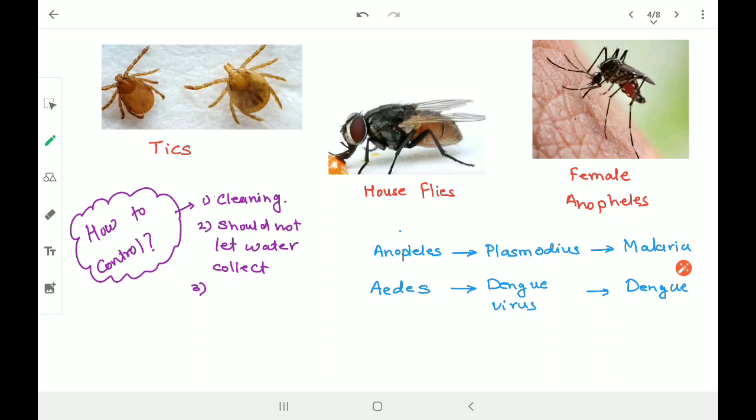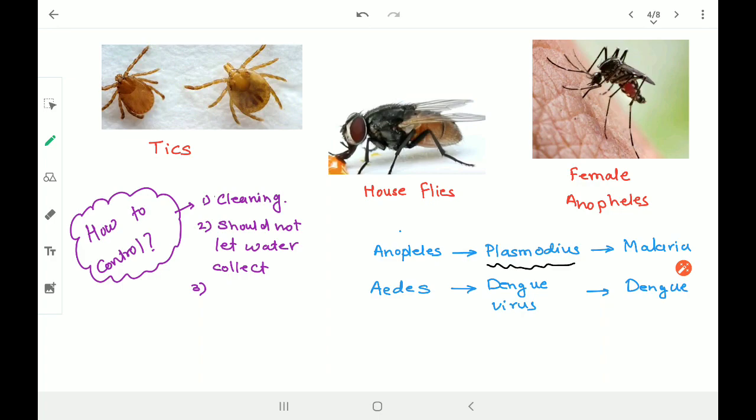Okay, so anopheles, that means it's a female, it's a type of mosquito which actually carries plasmodium. Plasmodium is nothing but the name of the bacteria you can see here, which causes malaria. So anopheles is the mosquito, plasmodium is nothing but the name of the bacteria, and malaria is nothing but the name of the disease.